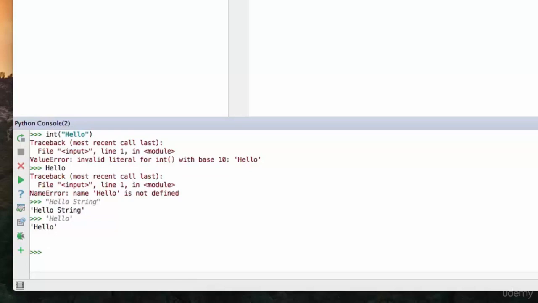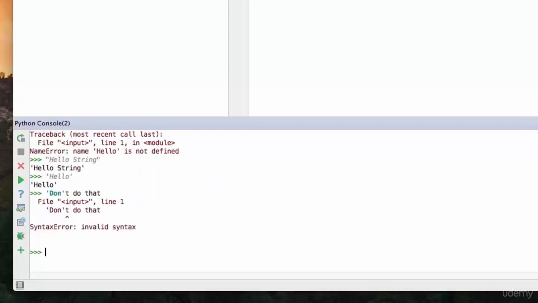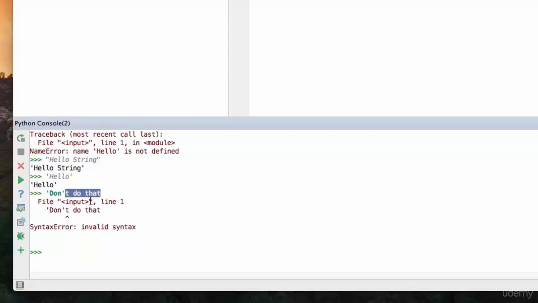Now let's say you need to have a word in that string of text which contains an apostrophe. So let's say we wrap it in single quotes and we say, don't do that. Python's going to freak out about that because what it thinks is happening is that we're starting a string here, we're typing 3 letters, and then we're ending the string, and then it doesn't know what to do about all this. It's saying, well, t do that, I don't know what that means. There's no variable, and there's no function that I can perform on this, so I'm just going to freak out and give you a syntax error.